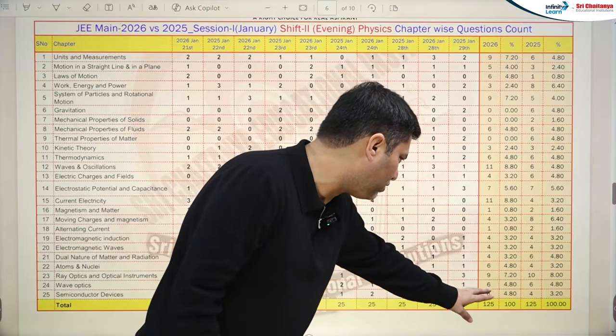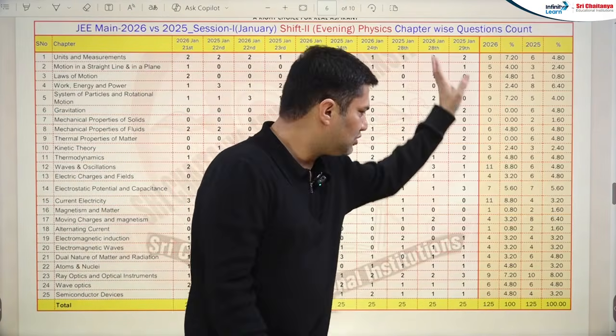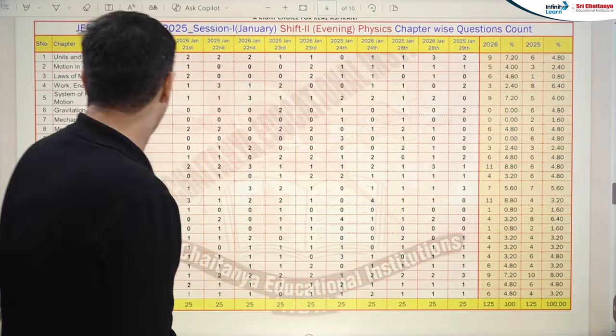And 9, 10, 6, 4, almost similar. Like semiconductor, also the weightage has increased slightly. So this is the overall view of the physics portion.